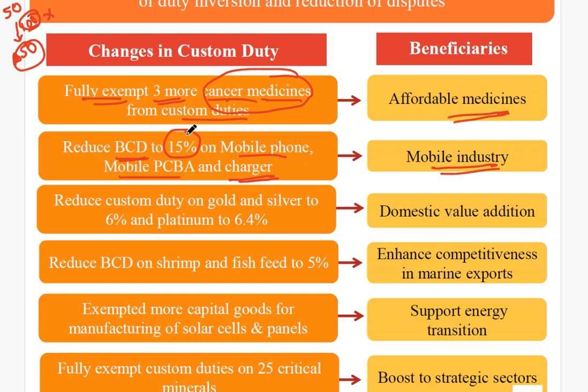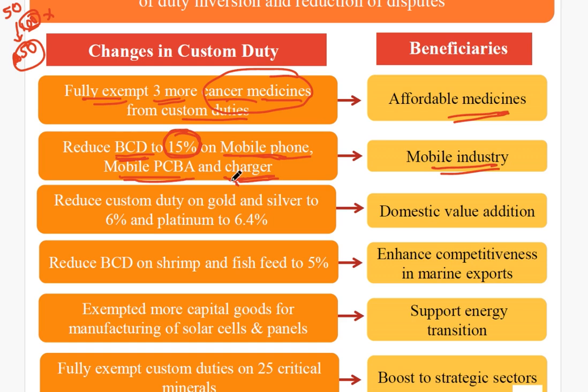If you are going for an imported phone, then the basic custom duty has been reduced to 15% now. Earlier it was I think around 30%, I don't know, just check it out, 28 or 30%. This has been reduced to 15% now, maybe half. So this will definitely help people import more mobile phones or printed circuit boards and chargers, etc. This will be beneficial for the mobile industries.